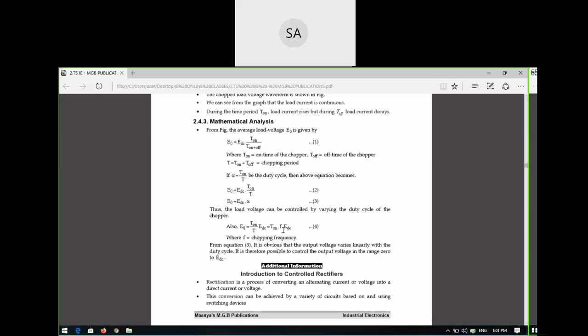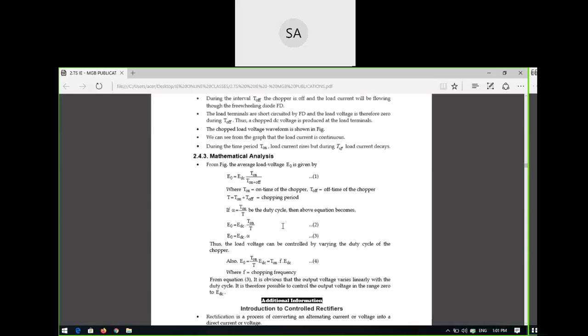Or you can also replace 1 by T with the frequency F. So what is the E naught? E naught means T on into F into EDC. This is the equation for the output voltage with the chopping frequency. What is the chopping frequency? F is equal to 1 by capital T. What is the capital T? It is the on period plus off period, T on plus T off.